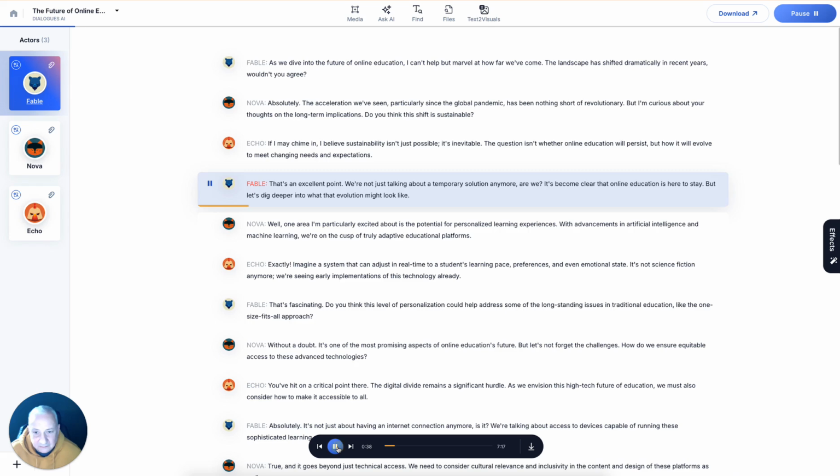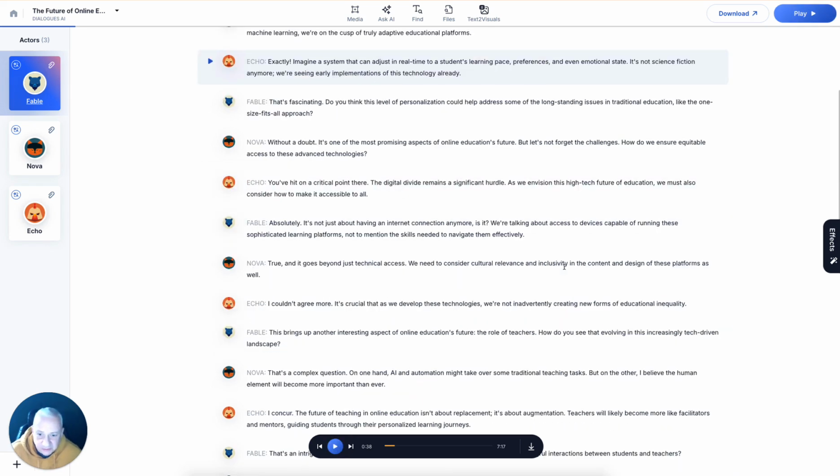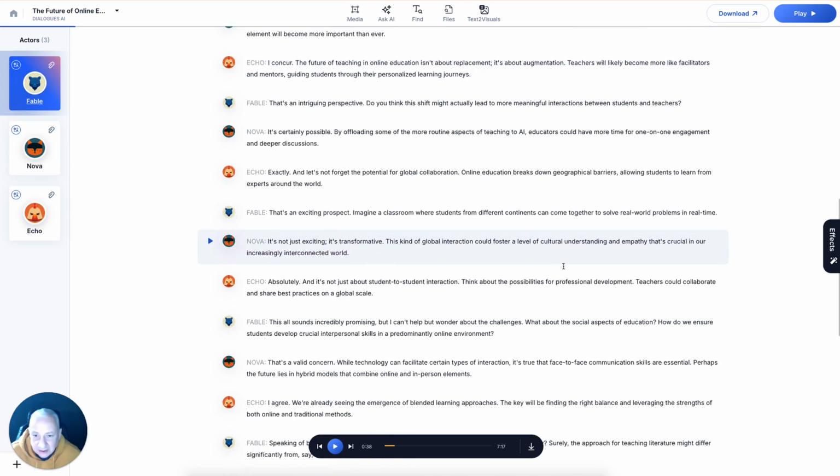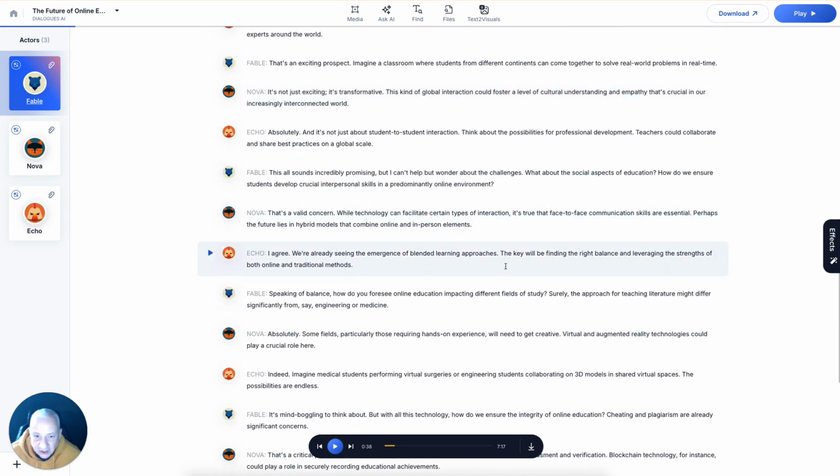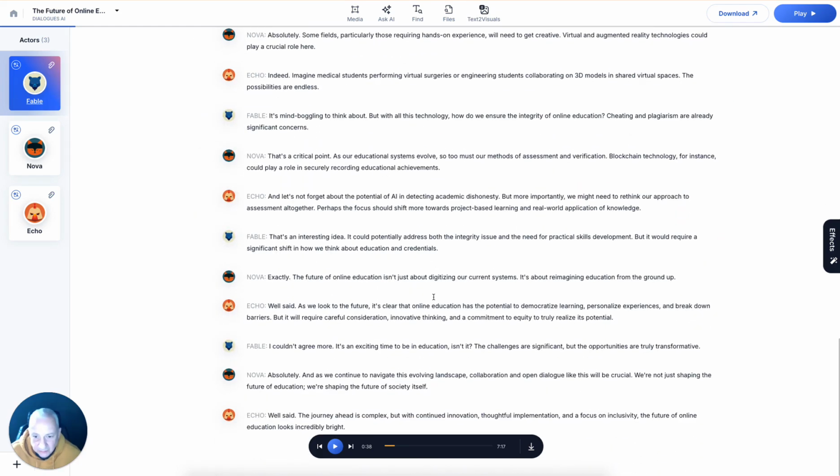That's an excellent point. Okay, so as you see, it's a discussion, it's structured, well organized. If you want to change anything, add anything, you can do that by just adding your lines.